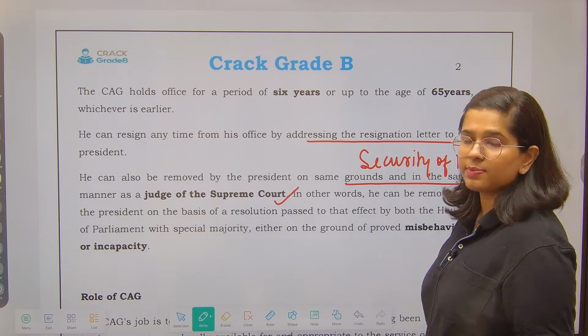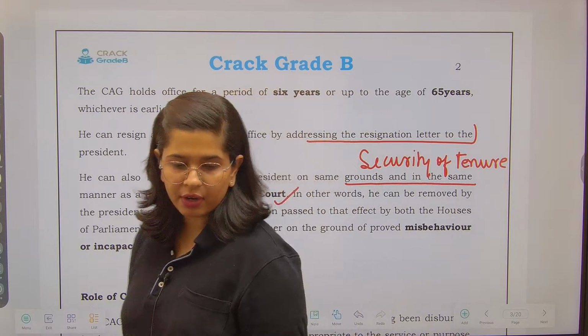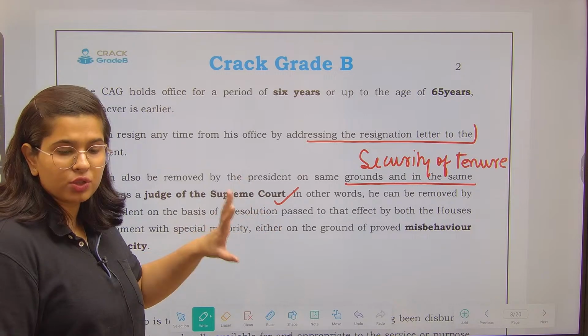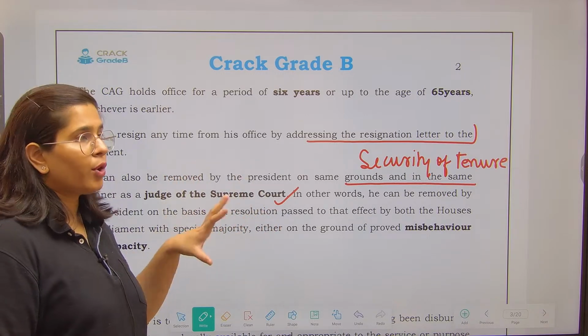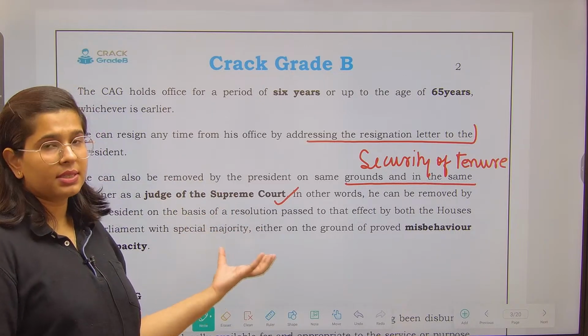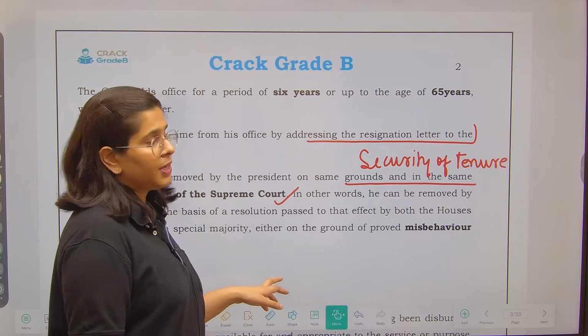Security of tenure has been provided. That means please perform your work without any fear or favor, and we are here to secure your tenure. That means no one can remove you from your position unless the Parliament passes a resolution for your removal. Even in that, we need a special majority.